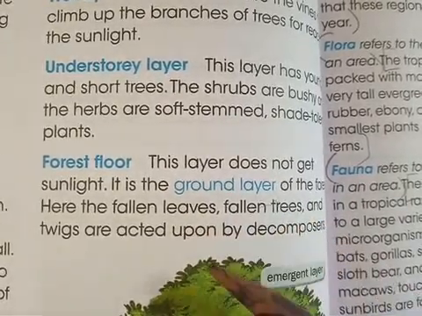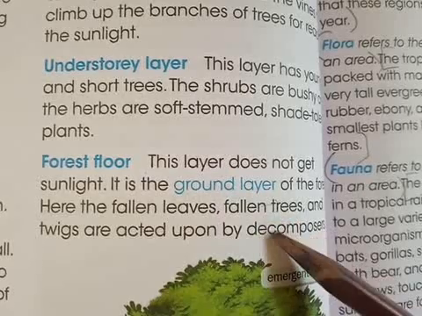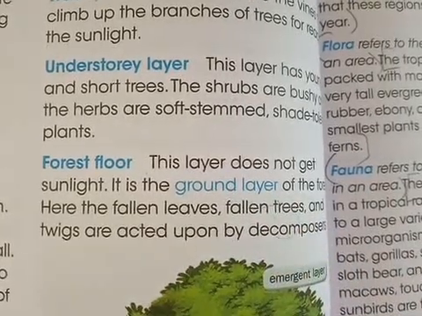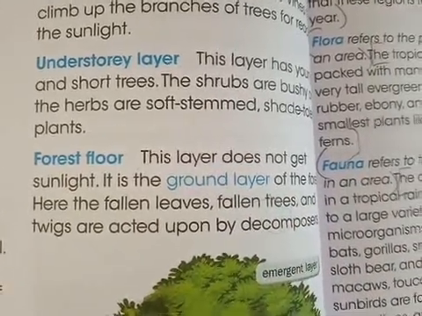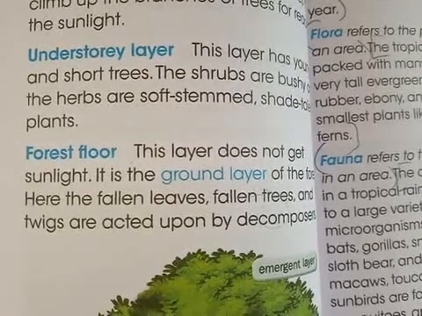The things present on the forest floor are the fallen leaves, fallen trees, twigs, and the decomposers will be present here on the forest floor. So whatever dead leaves and dead trees are there, they will be acted upon by the decomposers.